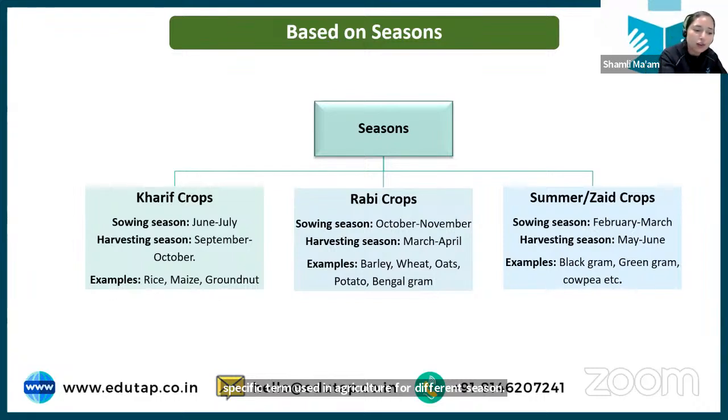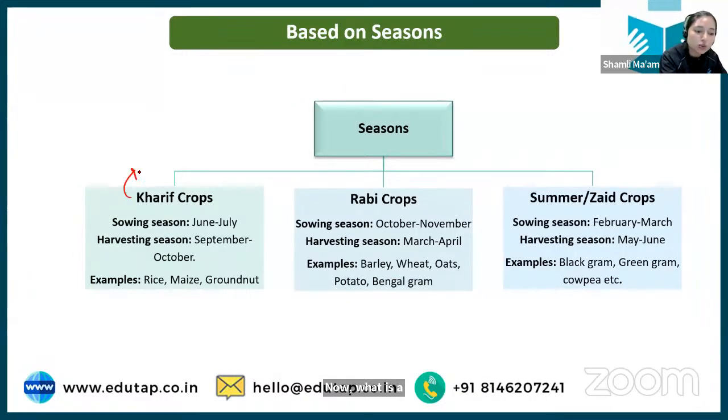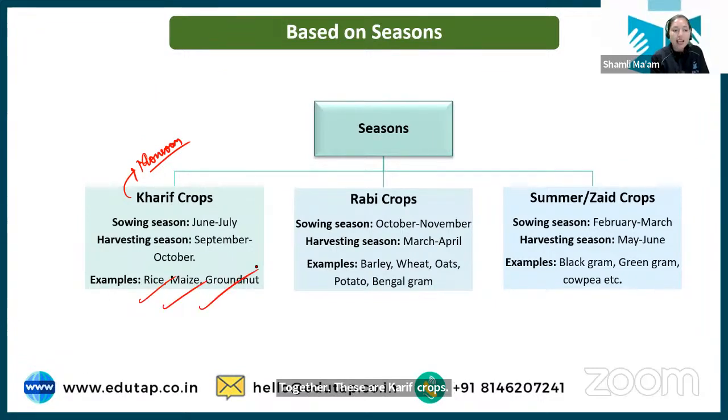Now what is a kharif crop? Basically, kharif crops are those crops which are sown in the monsoon season. ठीक है? So for crops where we are dependent on monsoon, these are kharif crops. Examples here are rice, maize, groundnut, and the sowing time here is June, July, and the harvesting time is September, October. ठीक है?